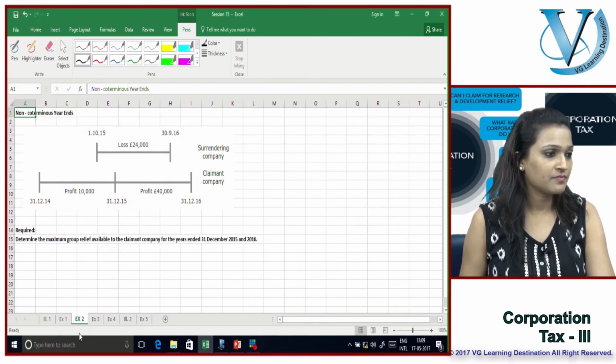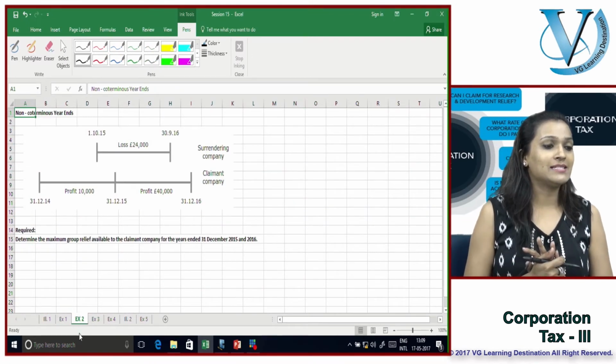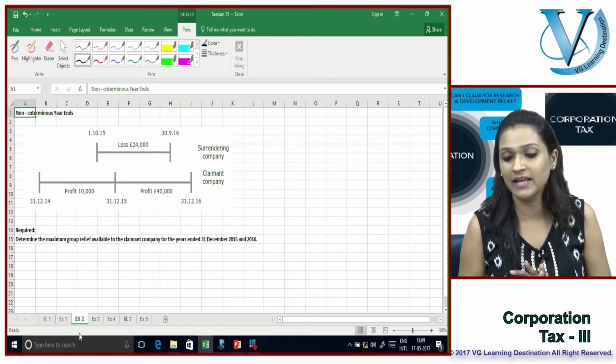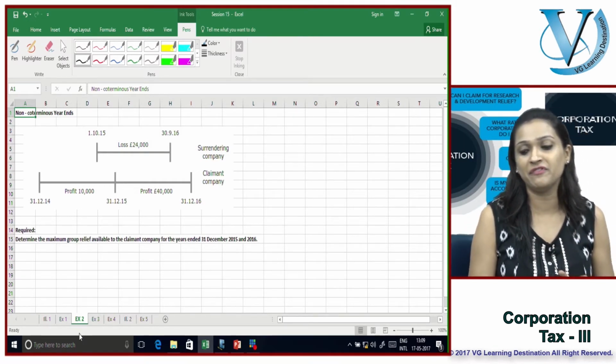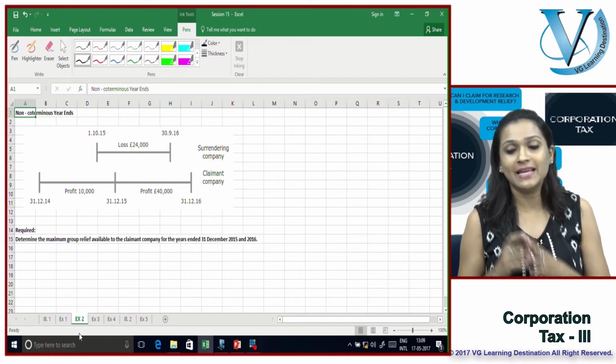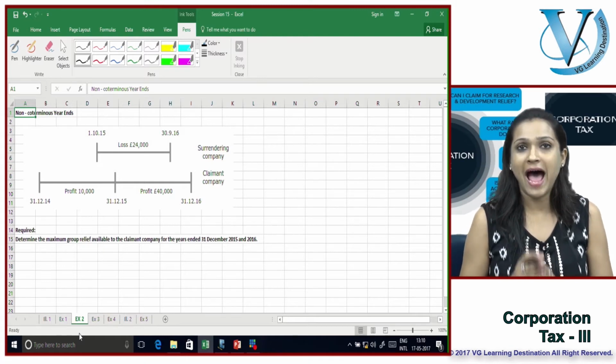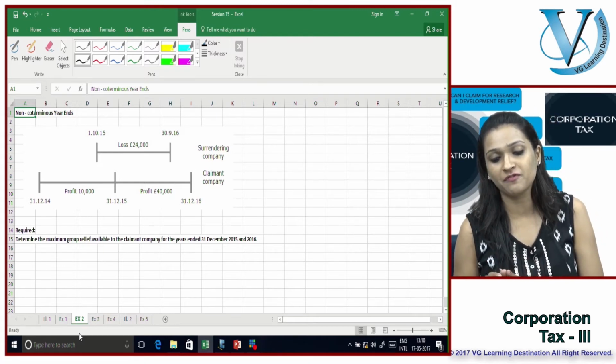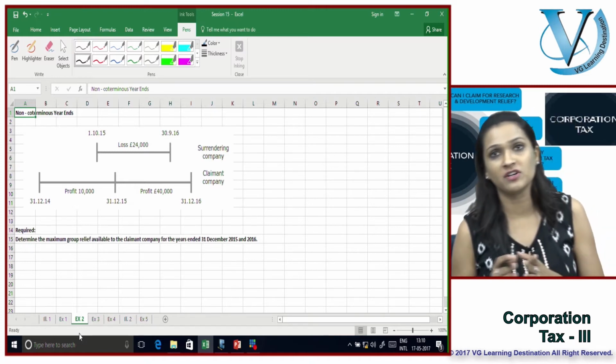So what do I have here? The surrendering company has a year that starts on the 1st of October and finishes on the 30th of September. The claimant company, however, prepares accounts from the 1st of January to the 31st of December.